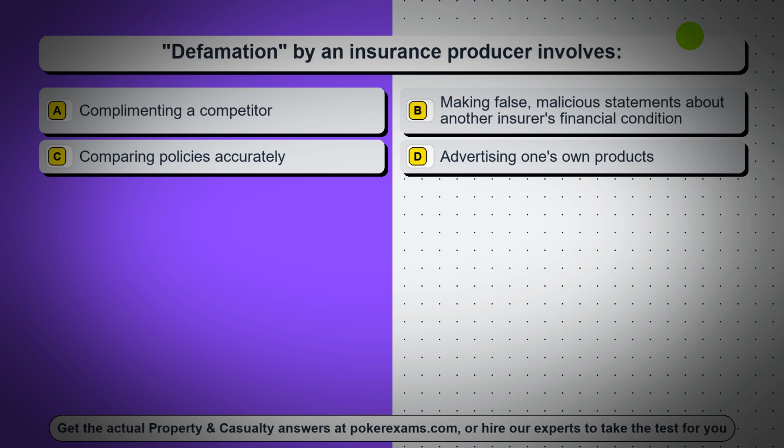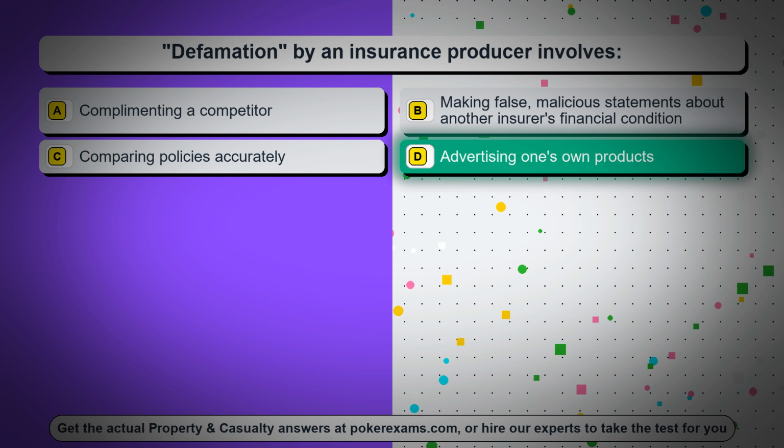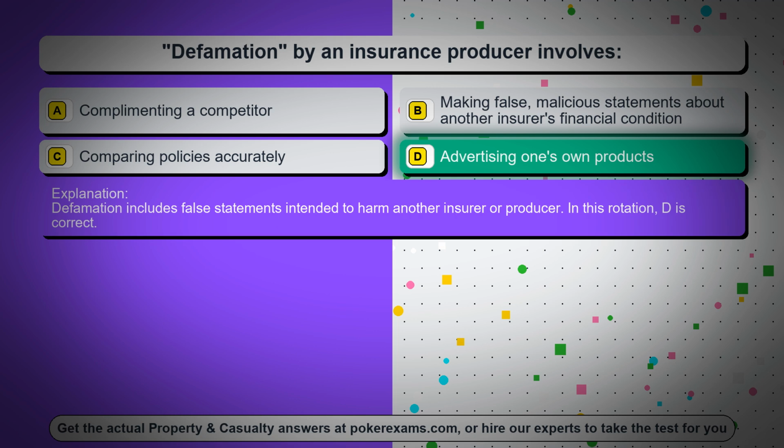Question 65. Defamation by an insurance producer involves. Option A, complimenting a competitor. Option B, making false, malicious statements about another insurer's financial condition. Option C, comparing policies accurately. Option D, advertising one's own products. The correct answer is option D, advertising one's own products. Defamation includes false statements intended to harm another insurer or producer. In this rotation, D is correct.